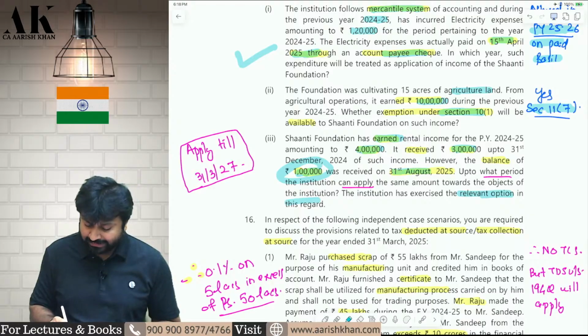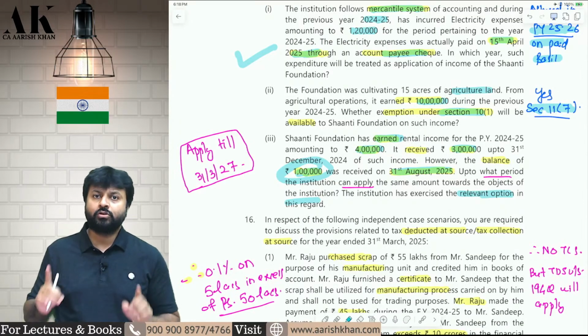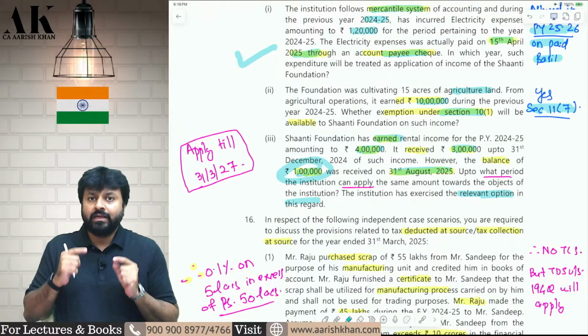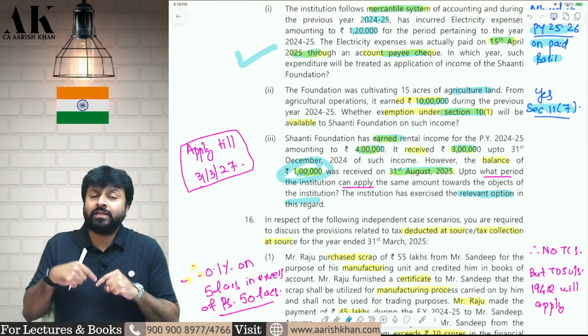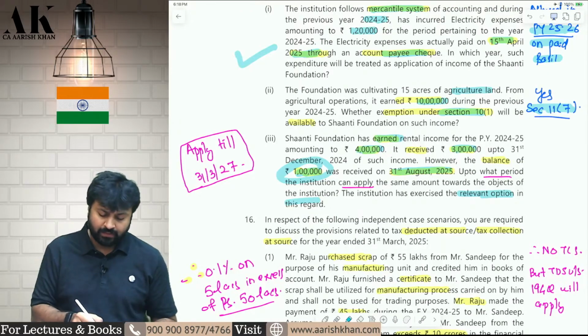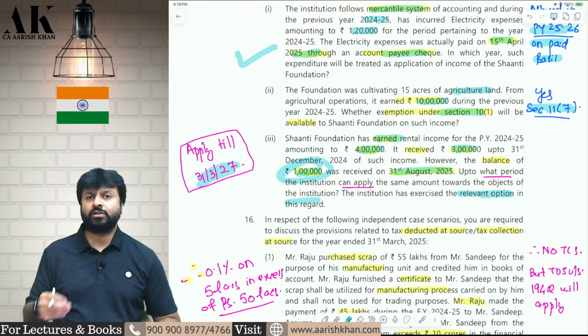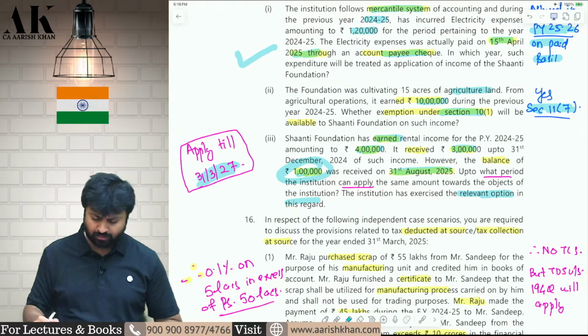Now the assessee actually received it in 2025-26. So till when does the assessee have to apply this money? In the year of receipt, that is 25-26, or the year following the receipt, that is 26-27. Therefore, the assessee has time till 31st March 2027 to apply this money. I hope it is clear to all of you.